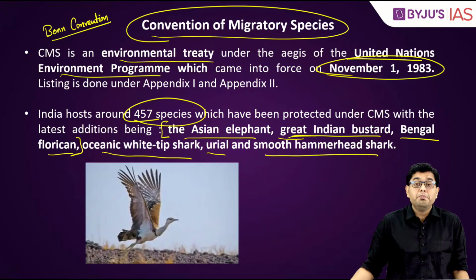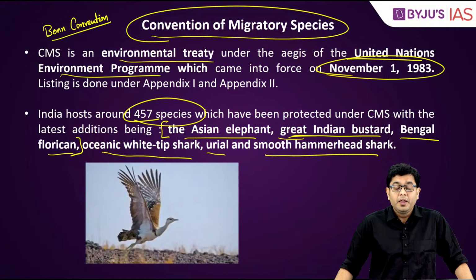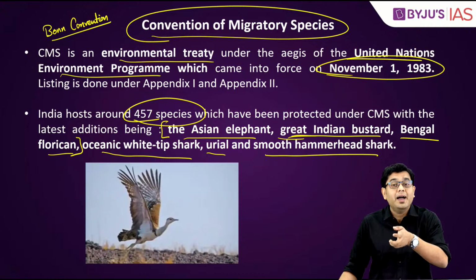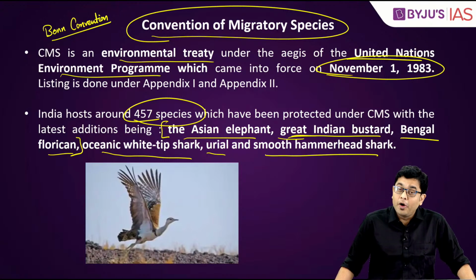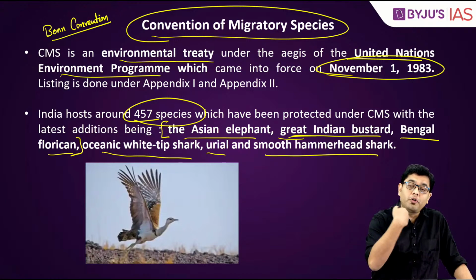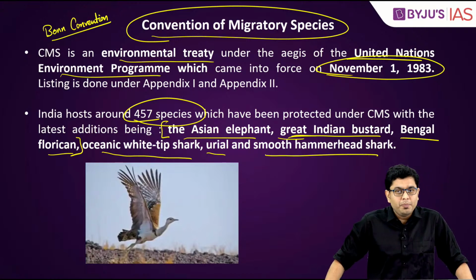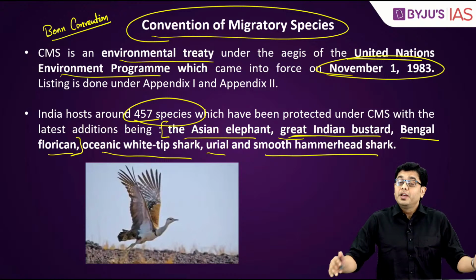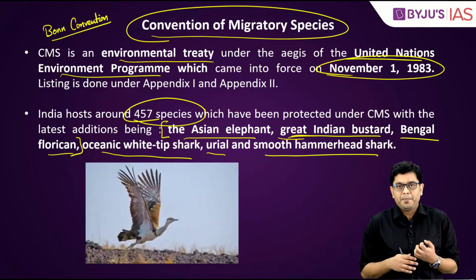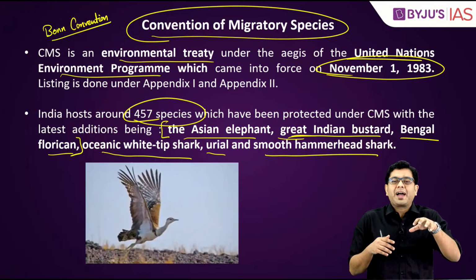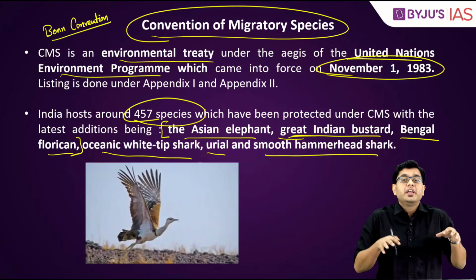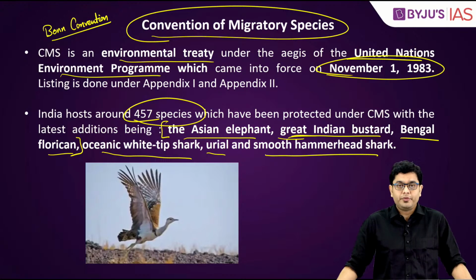When you talk about the Great Indian bustard and Bengal florican, here the movement happens between India and Pakistan and India and Nepal respectively. The Bengal florican oftentimes reaches Nepal, whereas the Great Indian bustard oftentimes crosses Rajasthan and enters into Pakistan. There they get struck with the power lines, and that leads to their untimely death as well. So that is why conservation practices which are followed in our country for these particular animals and species need to be followed in the neighboring region as well.